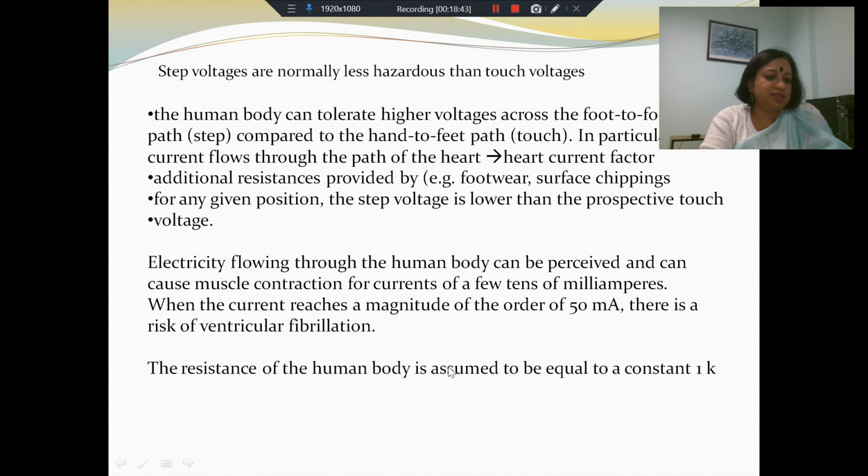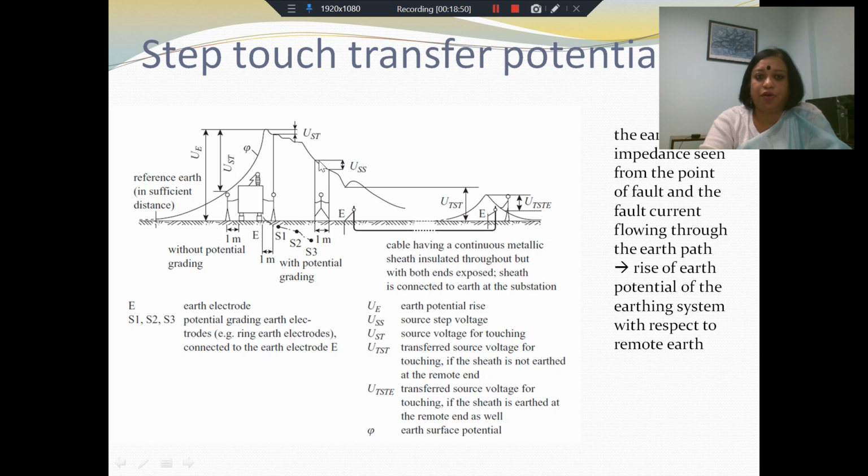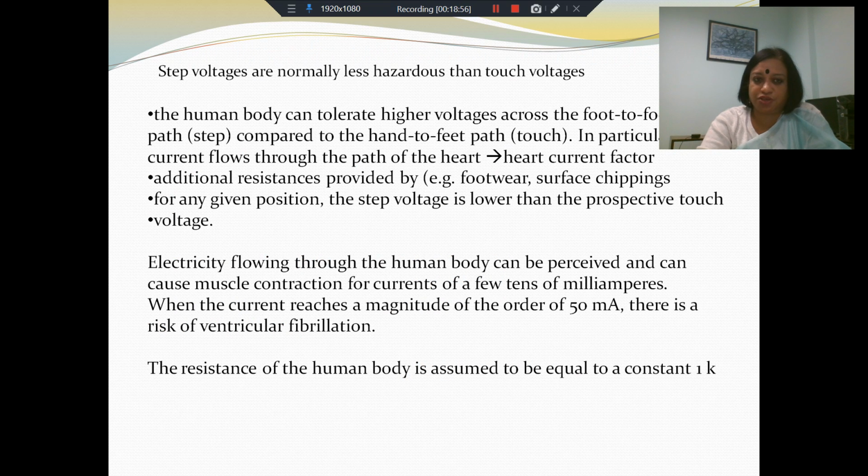We must remember certain things. Step voltages are normally less hazardous than touch voltages. Firstly, as you can see, the step voltage is a smaller quantity than the touch voltage, probably because of the distance between the two touching objects. The feet cannot be very far apart, whereas the hands and the feet can be further apart. But there is one more thing. When you have a foot-to-foot path and the current flows from one foot to another foot, there is not such a lot of current flowing through the heart.